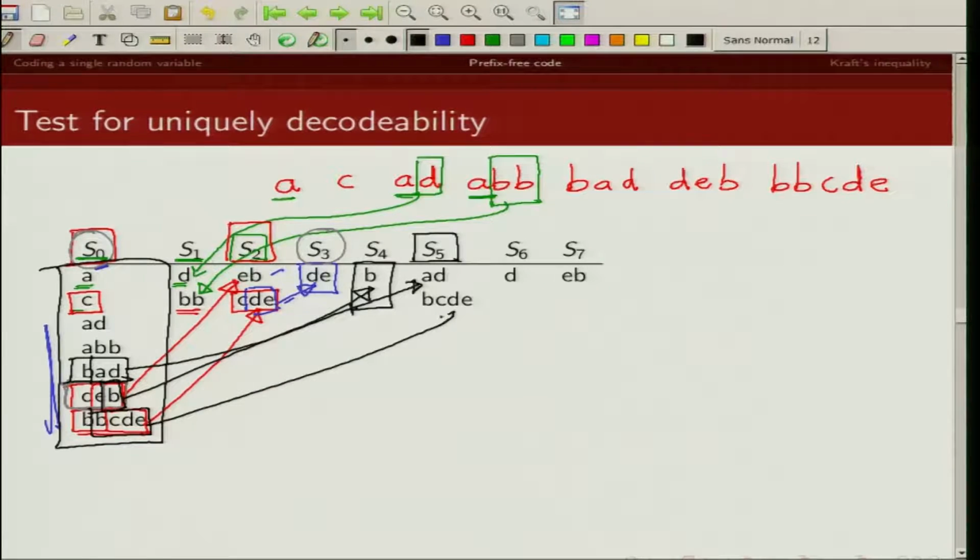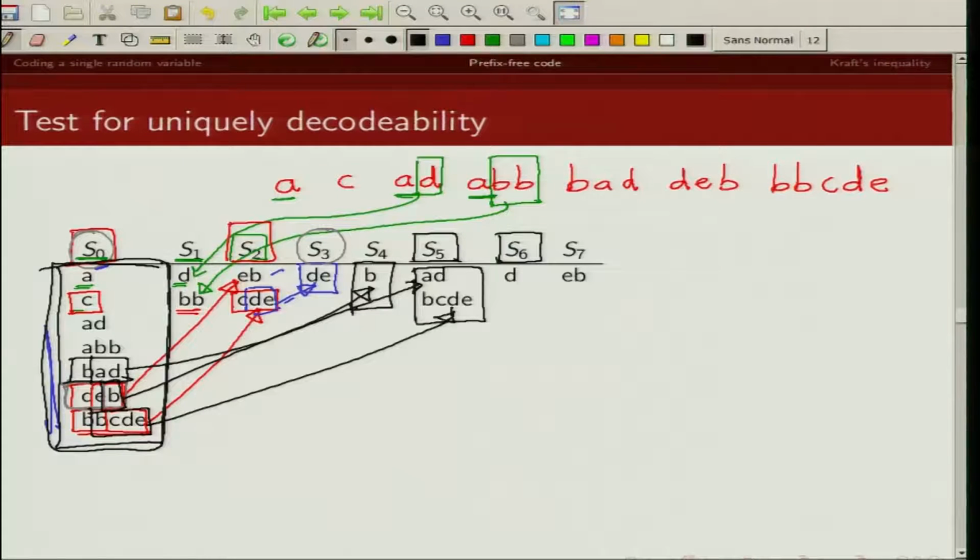So this BCDE comes in set S5. How do we find this set S6? Again, we are going to look at these code words and compare them with these code words.